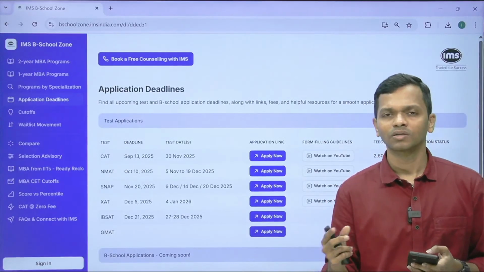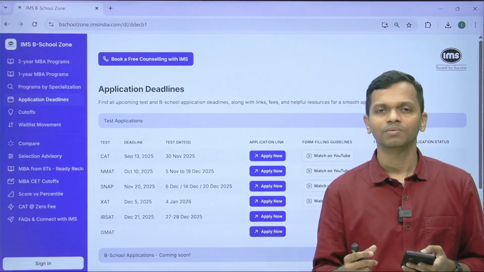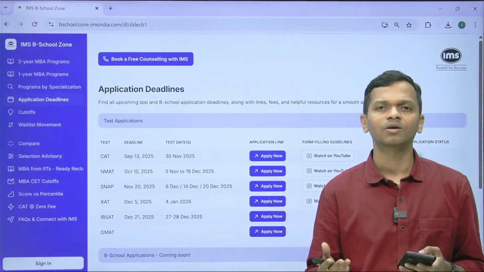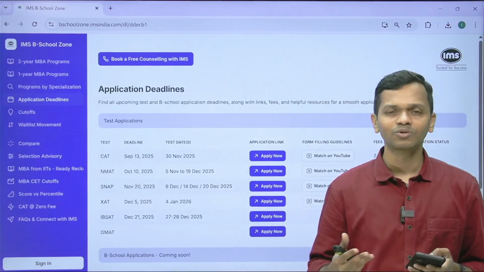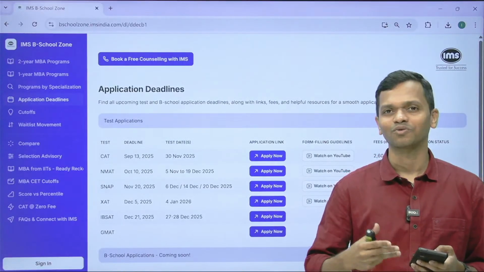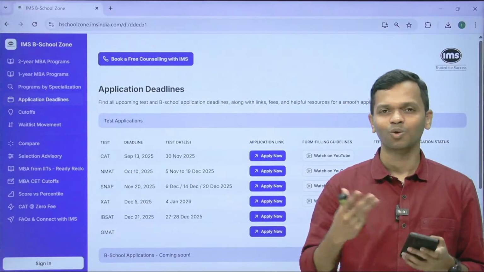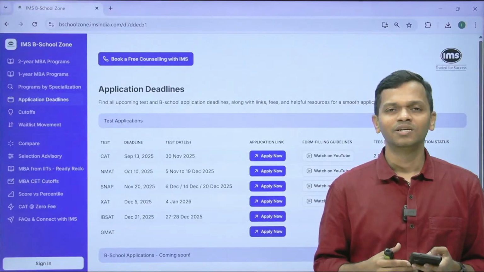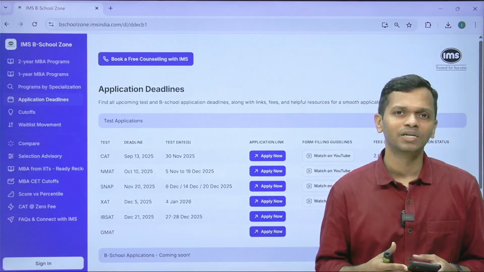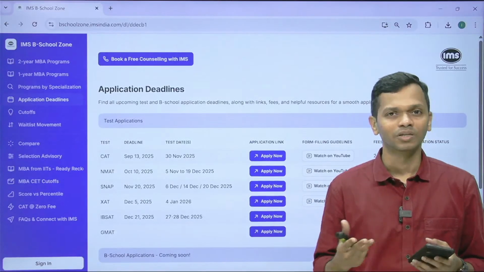Firstly, in the long run, this is not a lot of money, right? Because you must be spending a similar amount of money on a lot of other things. For example, buying expensive phones that you don't need, buying gadgets or clothes or whatever it is, going for movies, going to Starbucks. There are a lot of things where you end up spending money which may not be worth it.